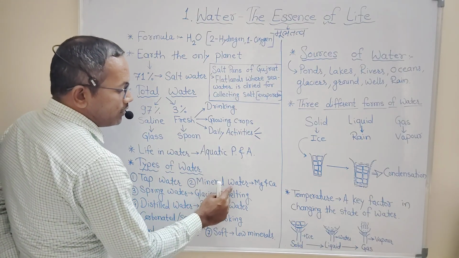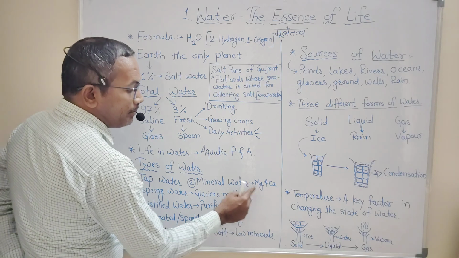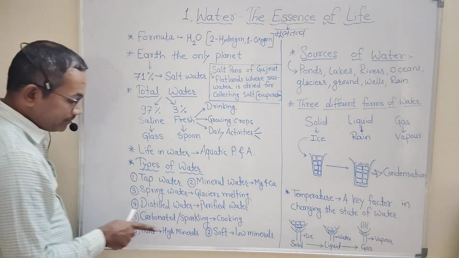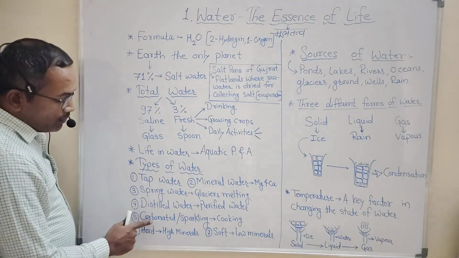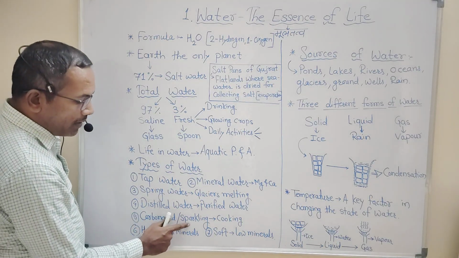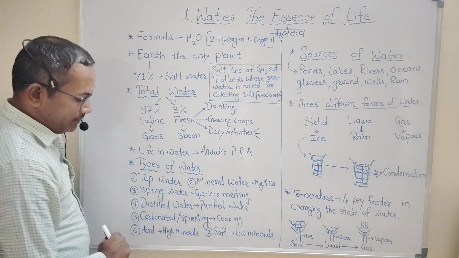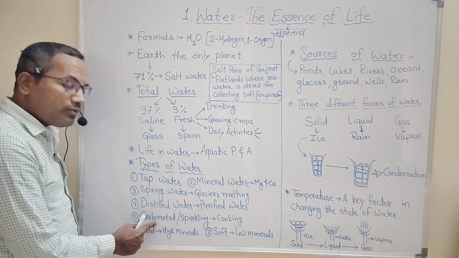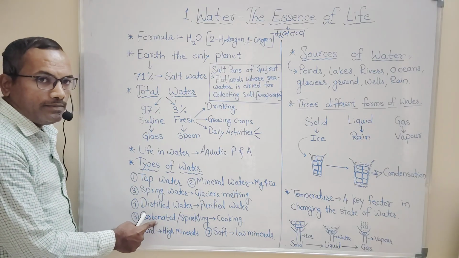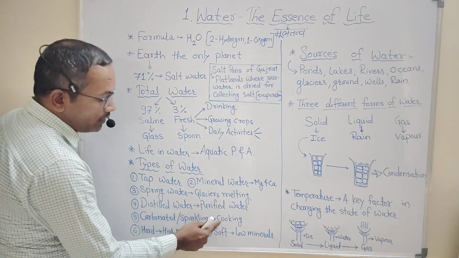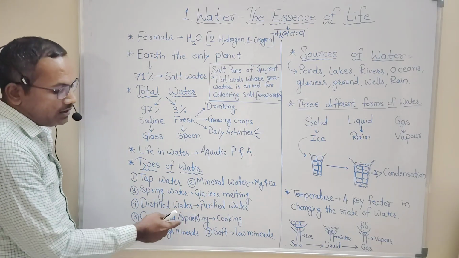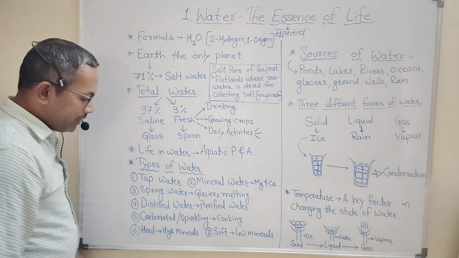Then comes mineral water. The water bottle that we buy from the market is called a mineral water bottle, which contains some minerals, specifically magnesium and calcium. Then comes carbonated or sparkling water. Carbonated or sparkling water is the water which contains carbon dioxide, which is used for cooking purposes.